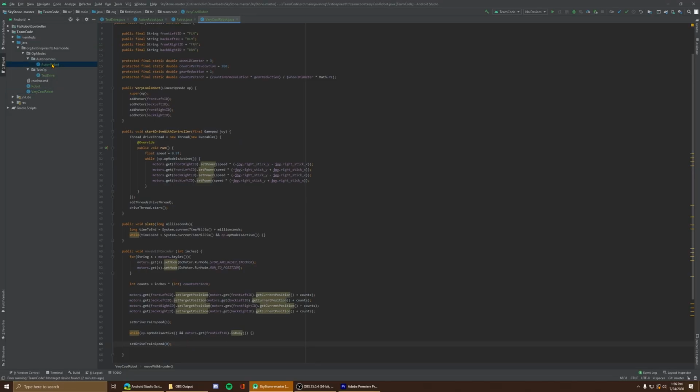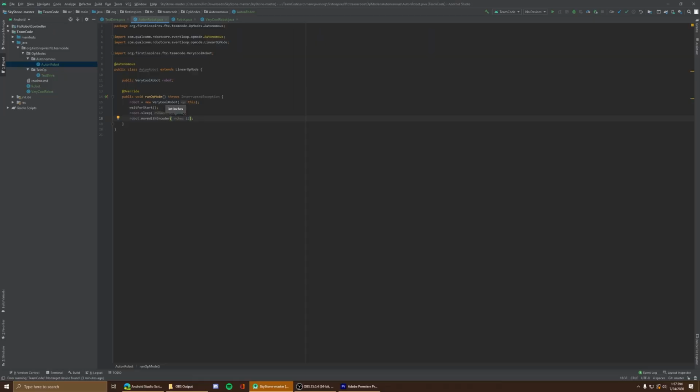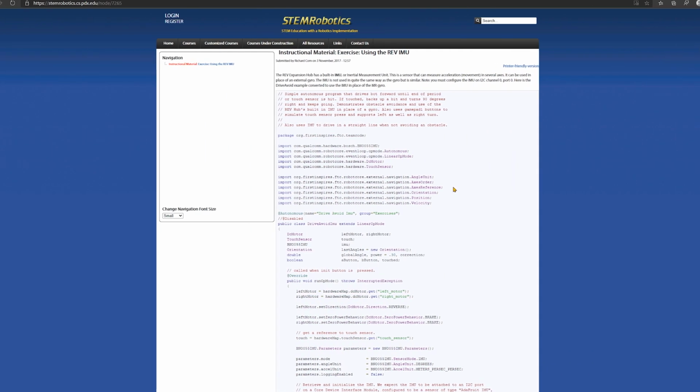Now go back to your autonomous op mode. And after robot.sleep, just say robot.moveWithEncoder. And I'll set the distance to 12 inches, so a foot. You now have an auton that can move forward, sleep, and soon turn. Another popular tool used in autonomous robots is called an IMU, or Inertial Measurement Unit. They are similar to gyros in the way they detect movement in all axes. They are used for turning and pathfinding, among other things.